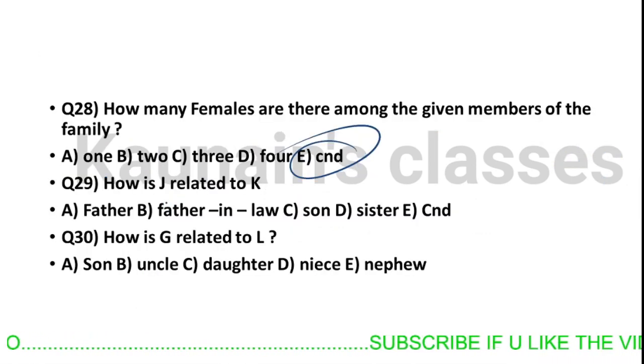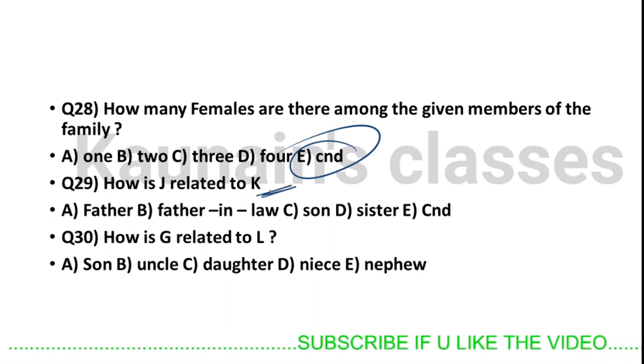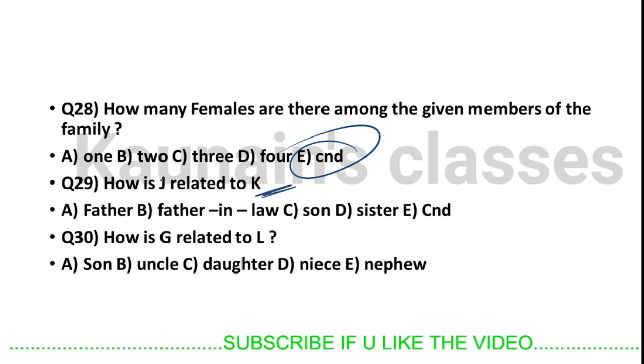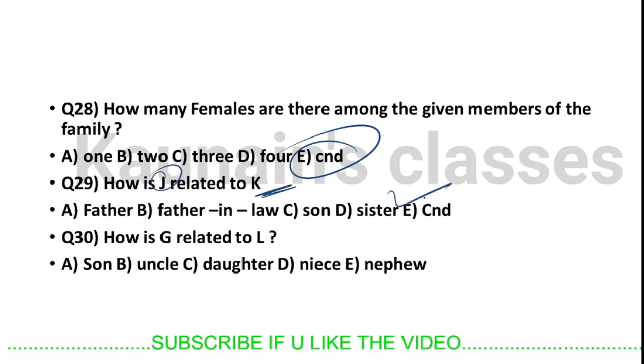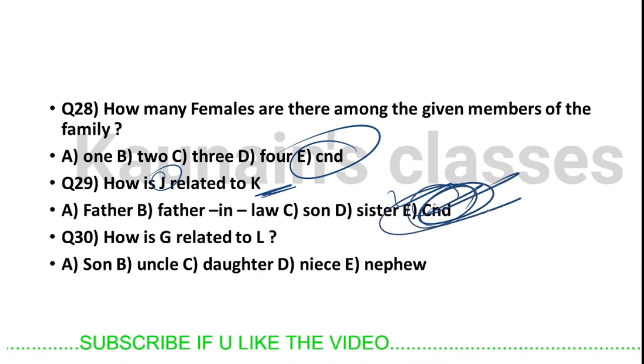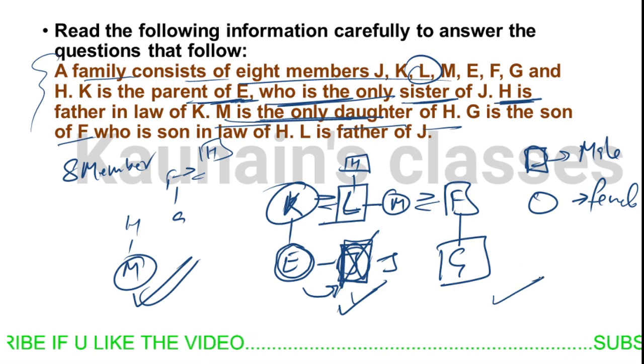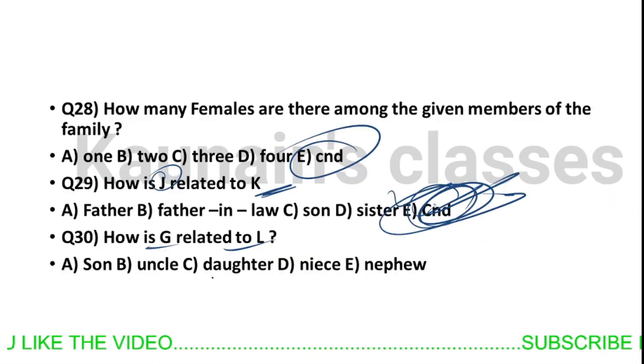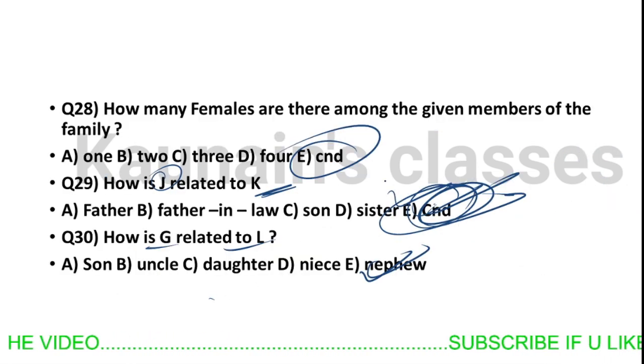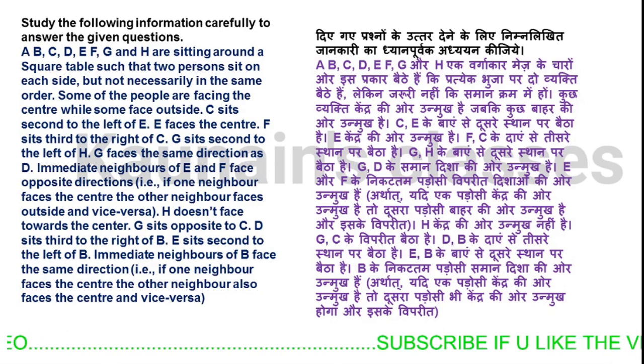How is J related to K? We don't know how J is related to K because we don't know the gender of K. So it's C and D. How is G related to L? J is the nephew of L. So let's move to the next question.